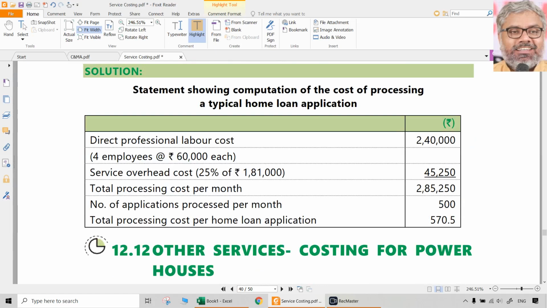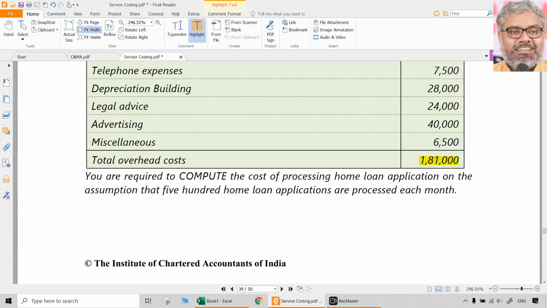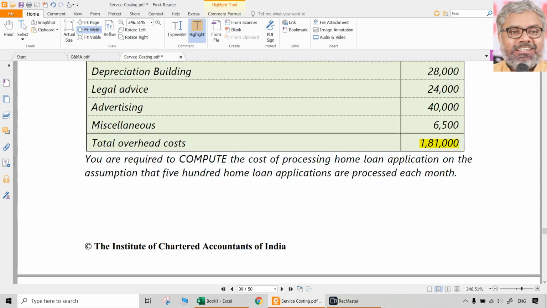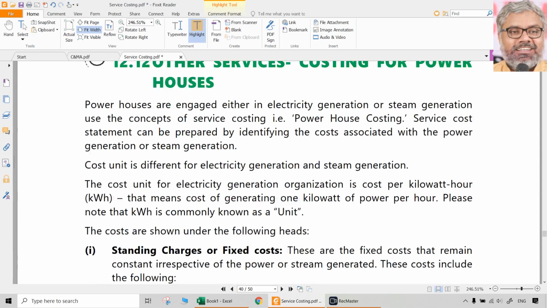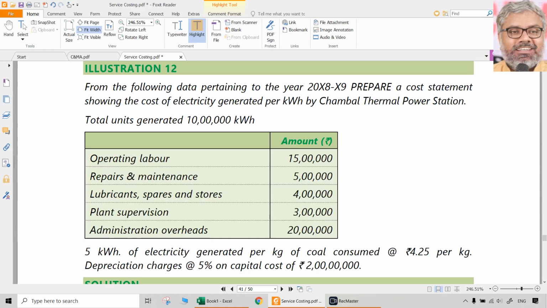So when it comes to the loan processing, 2,40,000 is a direct cost, whereas in the overhead costs of 1,81,000 as given in the question, 25% will belong to loan processing department. So 25% of 1,81,000 is 45,250. Add both of them. Number of applications processed during the month is 500, and processing cost per home loan application is 570.5. That's it. This is not even an exam question, just a simple question for practice, we can say.